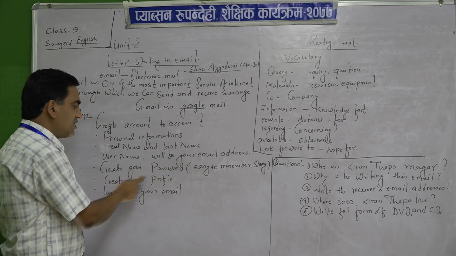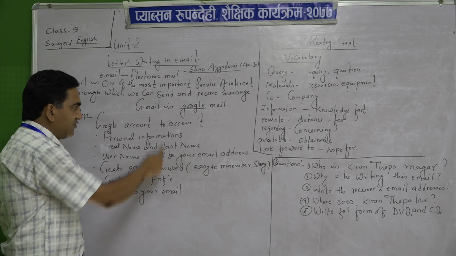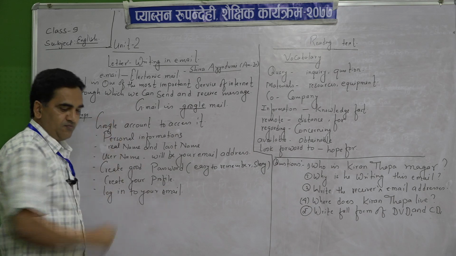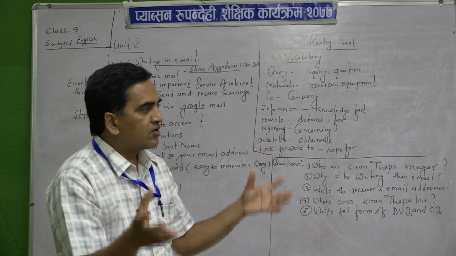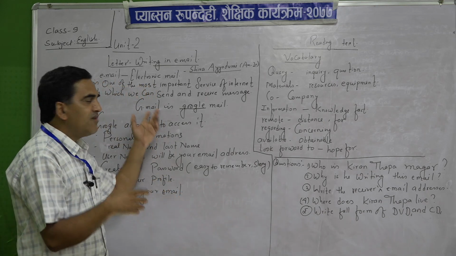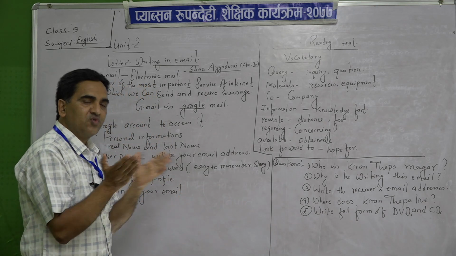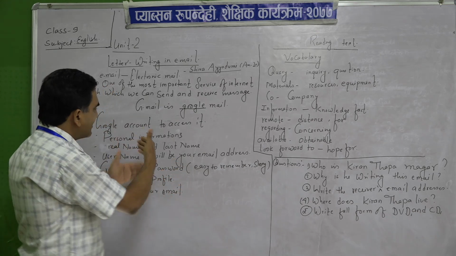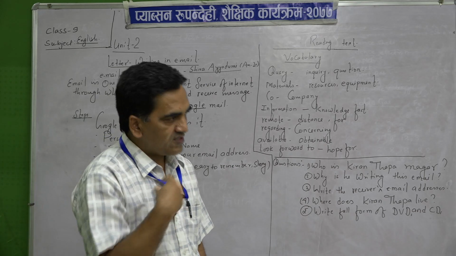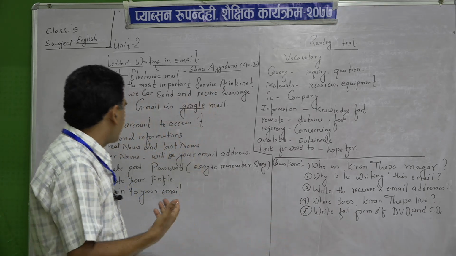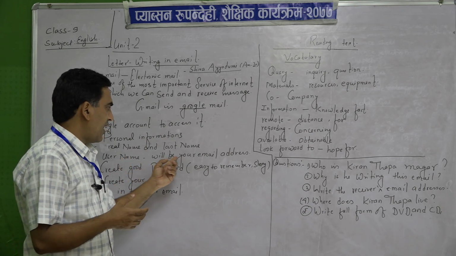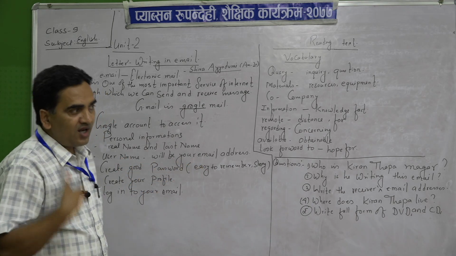Then create your profile. If you do all this, you have to create your profile and log in to your email. Then you can open your Google account or Gmail ID. So these are the steps. We should put our personal information, first name, last name. We have to use a username, and it will be the email address.